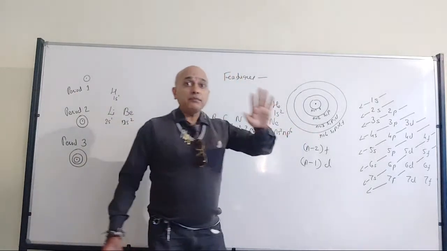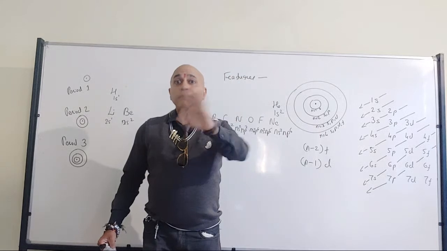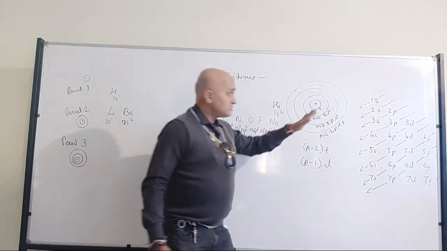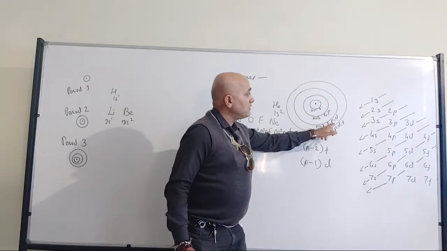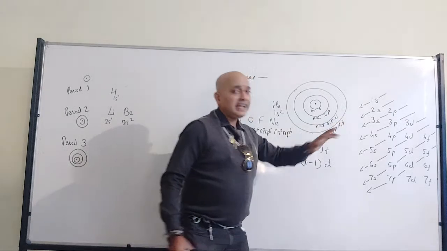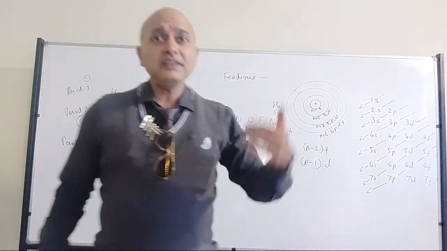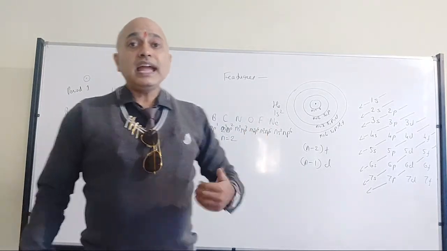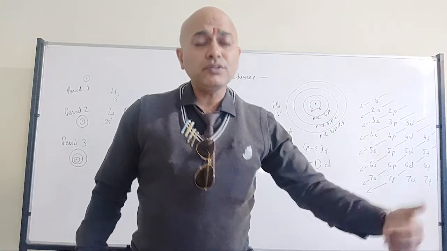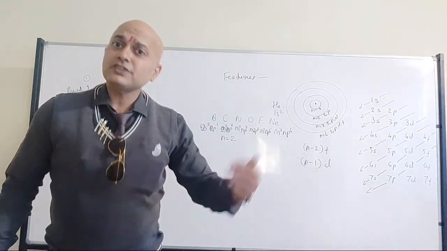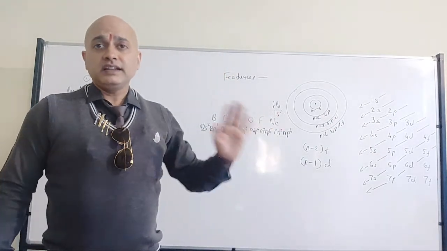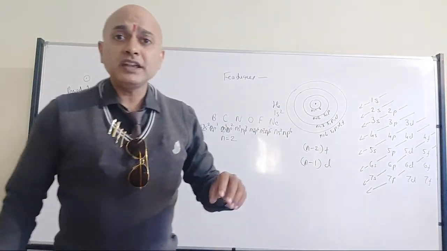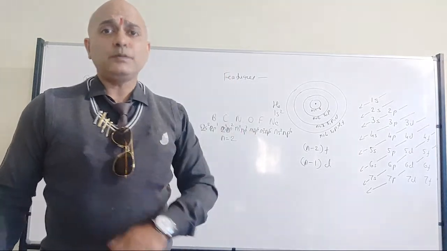According to this diagram, I am not saying that whoever has written 18 is wrong, because I asked the question according to this diagram. So according to this diagram, 2 plus 6 is 8, plus 10 is 18, because the D subshell can accommodate 10 electrons, the P subshell can accommodate 6 electrons, and the S subshell can accommodate a maximum of 2 electrons. So total 18 electrons. Absolutely correct. But if you see the periodic table, in period number 3 also we have only 8 elements.